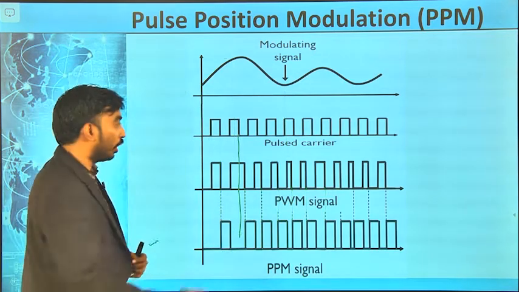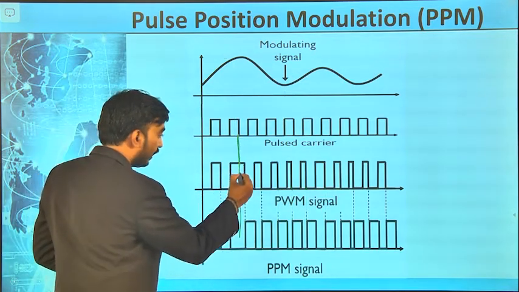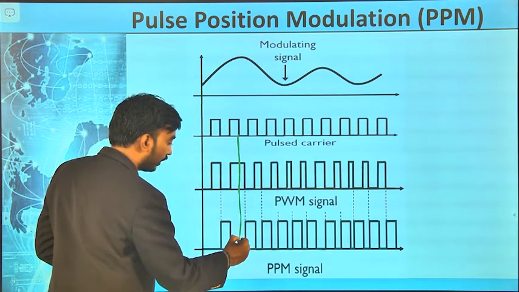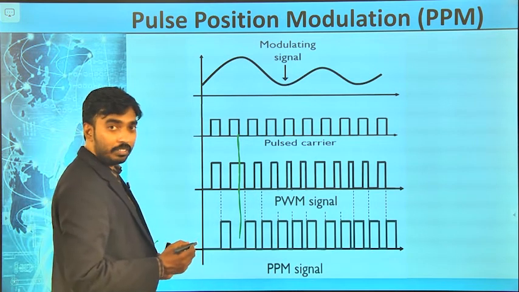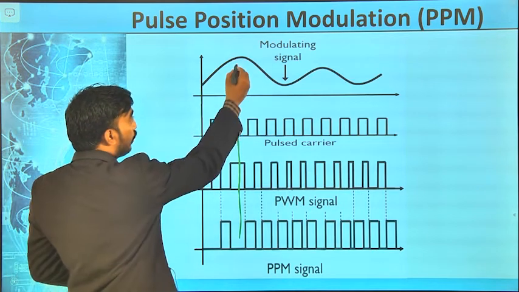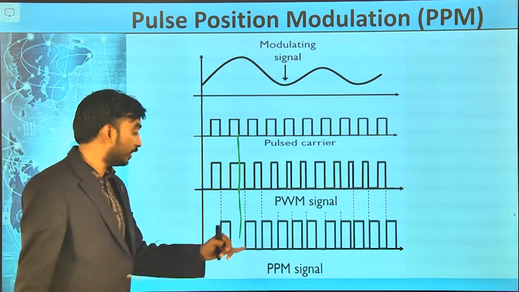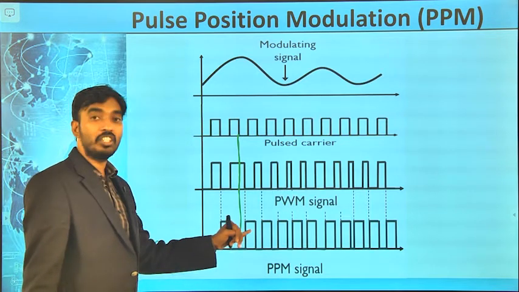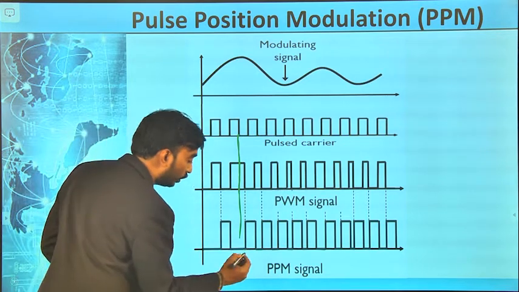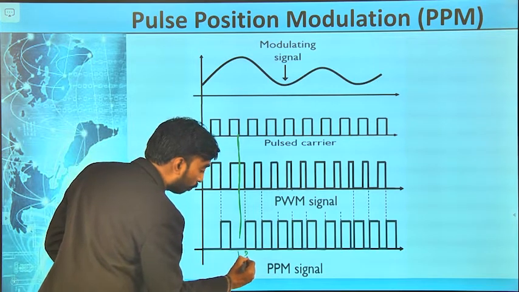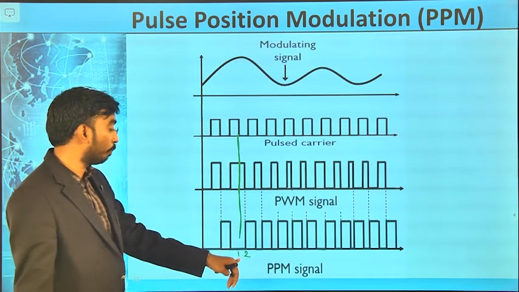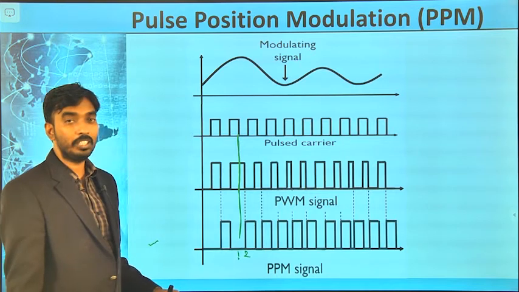In pulse position modulation, this is the actual position of the carrier pulse. Due to the shift in amplitude, the maximum amplitude, this was shifted. Now, this position is changed. Now, this is moved to here, place 1 to place 2, right. This is moved from position 1 to position 2, right.